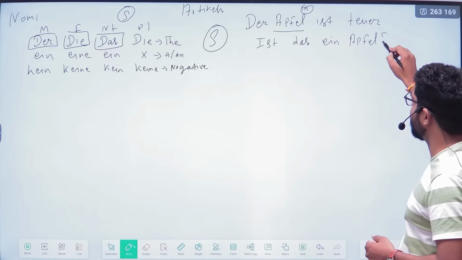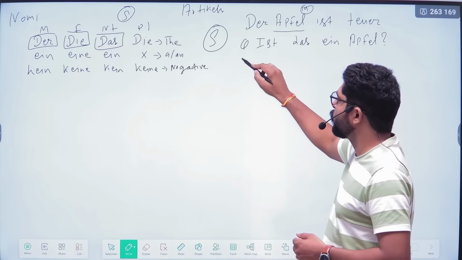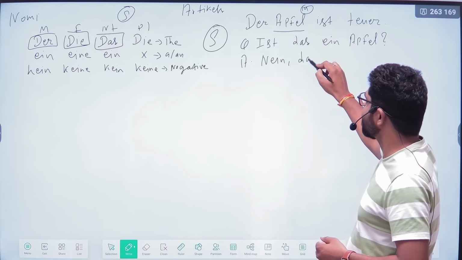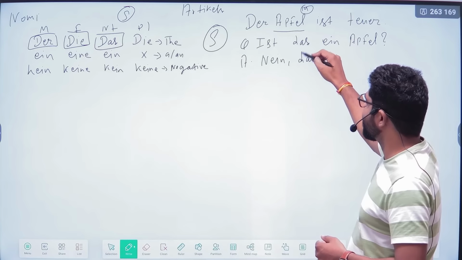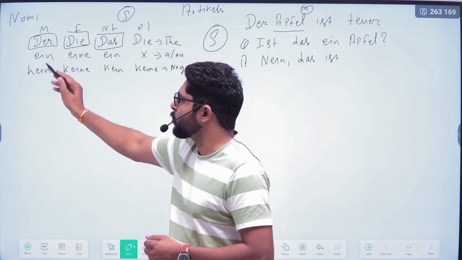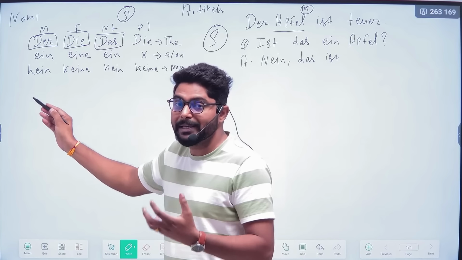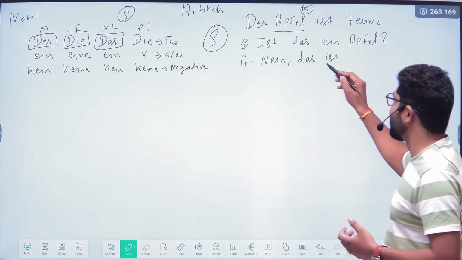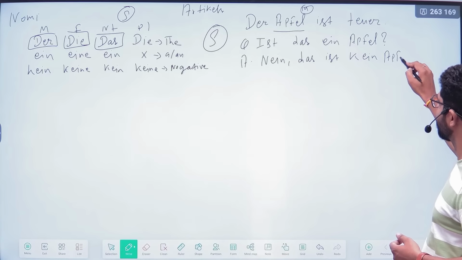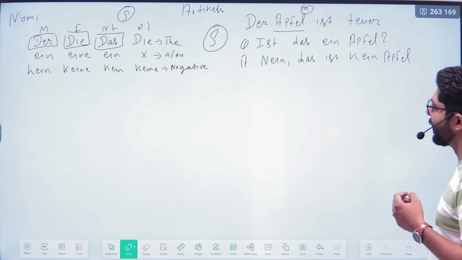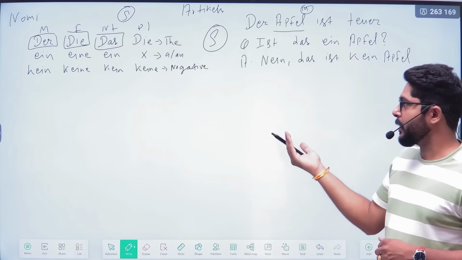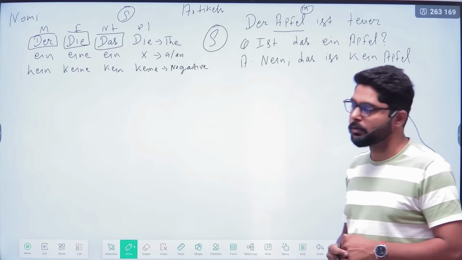Is this an apple? If we want to use the negative: das ist, das means this and that. Das ist, still we are in the masculine portion, so kein will come for the masculine in nominative. So, nein, das ist kein Apfel. So this is not an apple. Okay, so you got it. Always remember, you will change the articles accordingly.